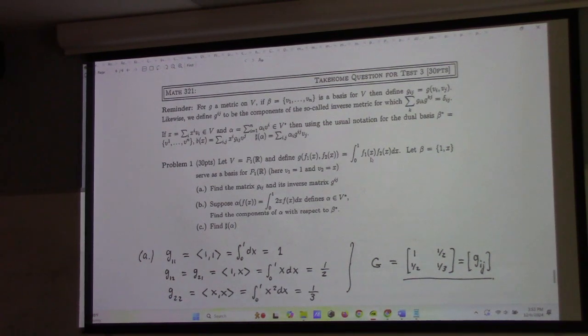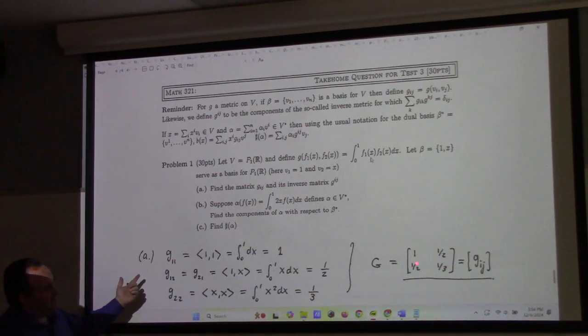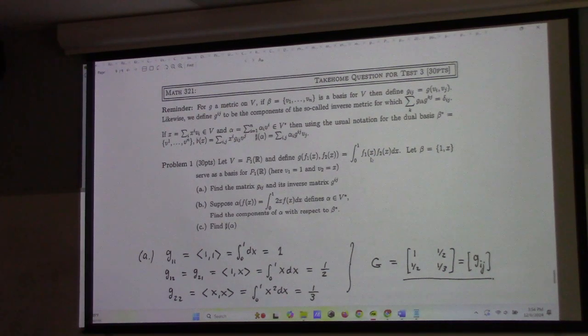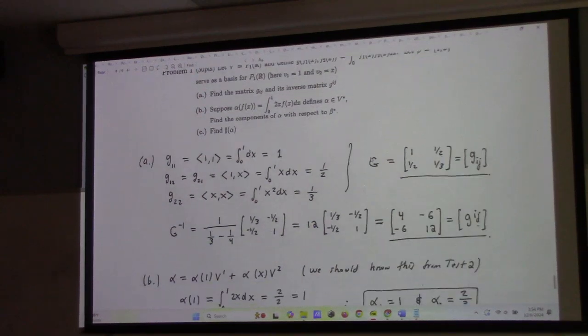I'm very, very happy with this take-home test question. It was not stupid in the sense of being utterly trivial, but it also had no ugly numbers in it. I just made this thing up and it turned out so pretty. The inverse matrix is integer. That never happens, you know? There's the metric components, 1, 1/2, 1/3. Those are nice numbers. And it's a 2x2 matrix, which is fun to invert, right? And the inverse ends up being this. I think everybody got this.